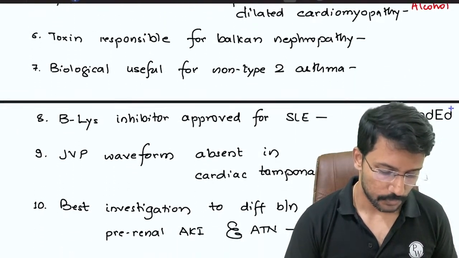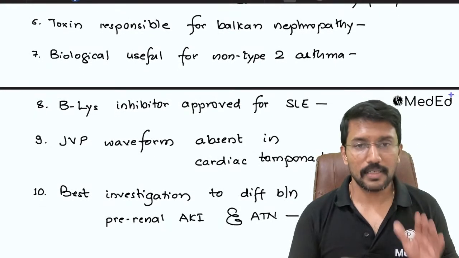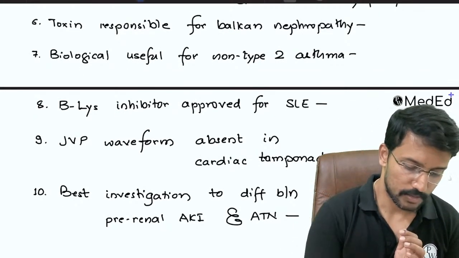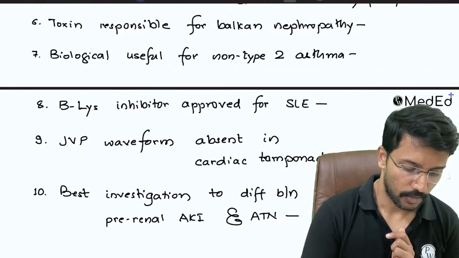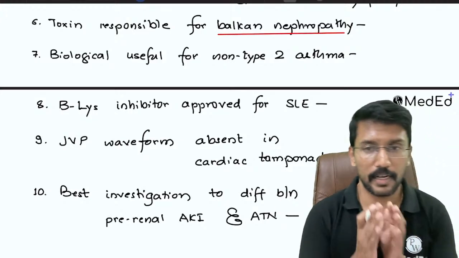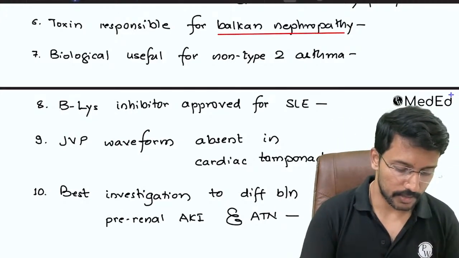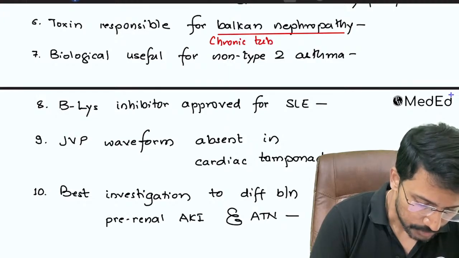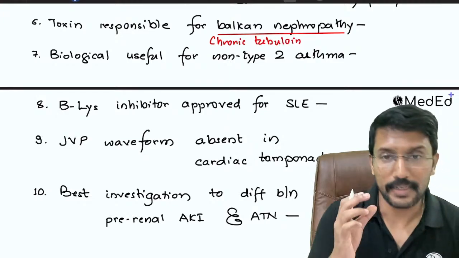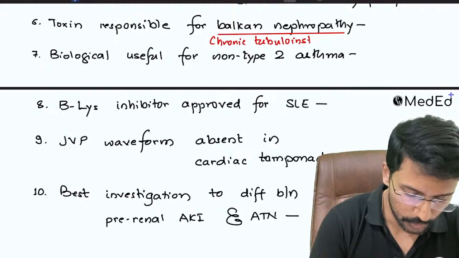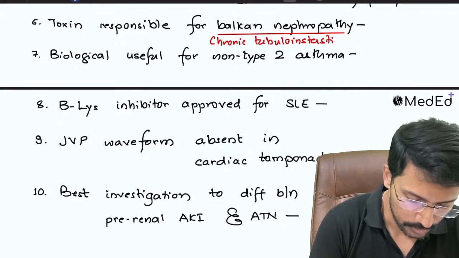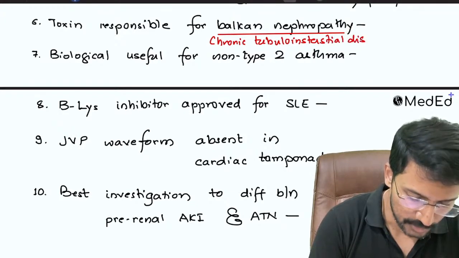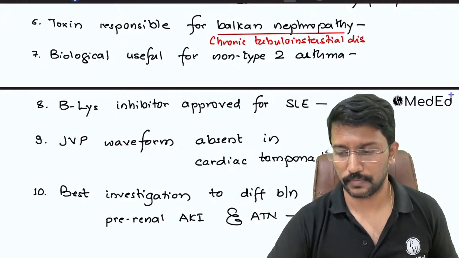Good. Okay. Then toxin responsible for Balkan nephropathy. This is one of our previous FMGE questions. What is Balkan nephropathy? It is a chronic tubulointerstitial disease, meaning tubules and interstitium of the kidney get affected. Chronic tubulointerstitial disease due to chronic exposure to a toxin.